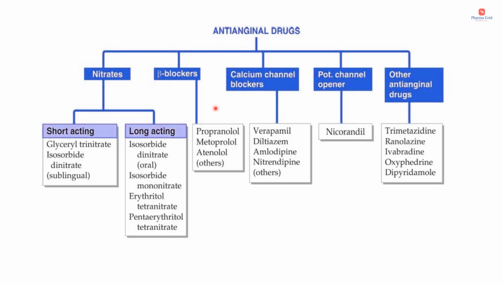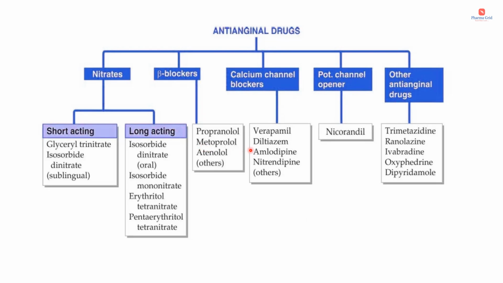And here you can see the main categories of drugs that can be used for the treatment of angina. The first one is nitrates, which are further subdivided into short-acting and long-acting. Short-acting nitrates include glyceryl trinitrate and isosorbide dinitrate given through the sublingual route. Long-acting nitrates include isosorbide dinitrate, isosorbide mononitrate, erythritol tetranitrate, and pentaerythritol tetranitrate.